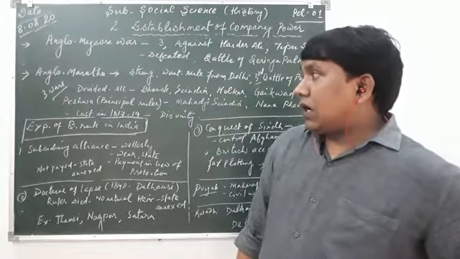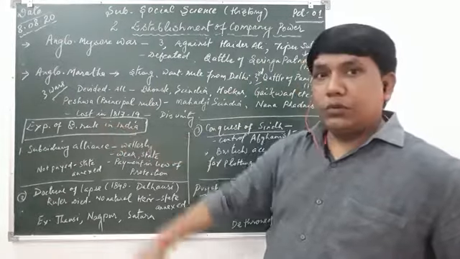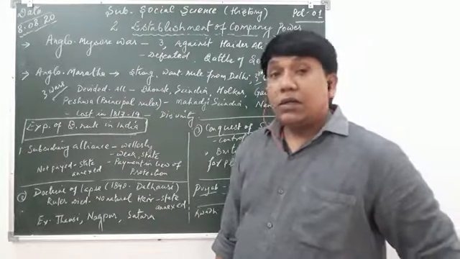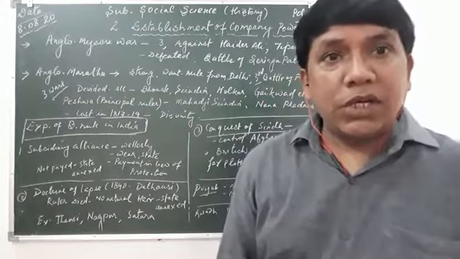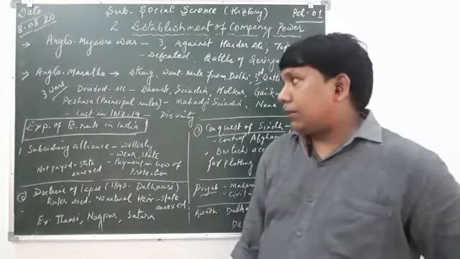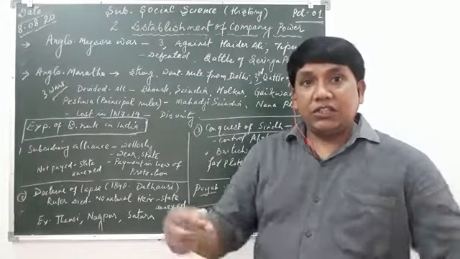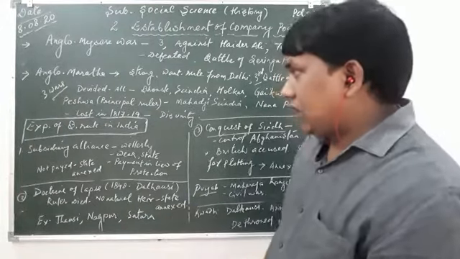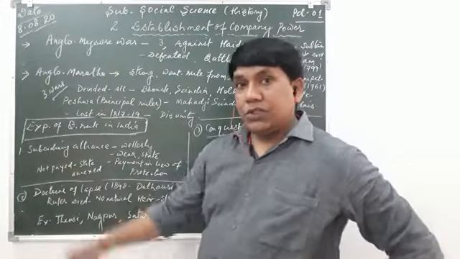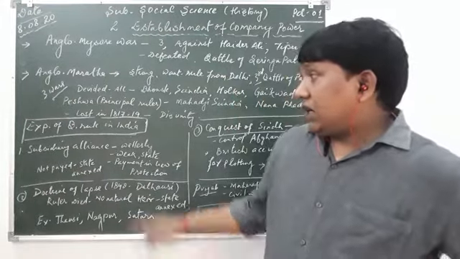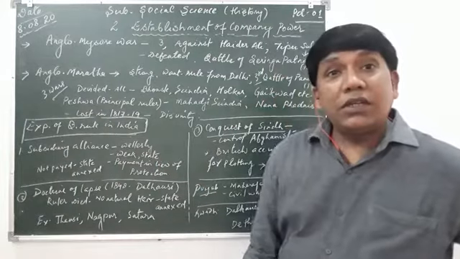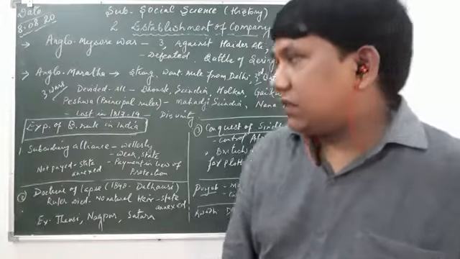Now, how did the expansion of British rule in India take place? There are so many tactics which were used by the Britishers to expand their rule and their territories in India. The first one among them is the subsidiary alliance. Lord Wellesley actually did this. He did it with the weak states.